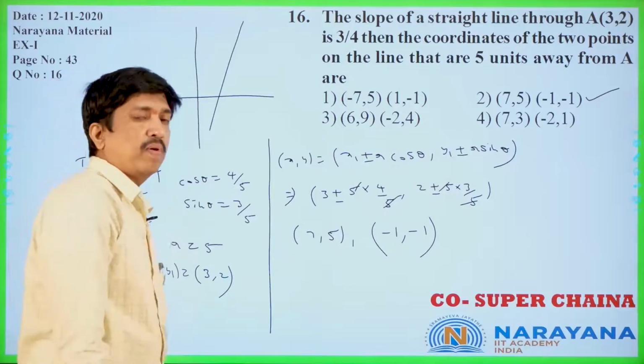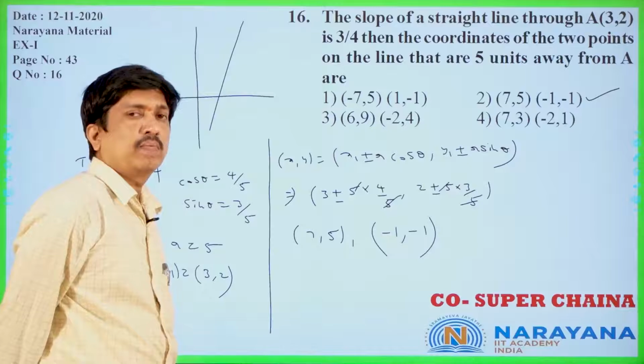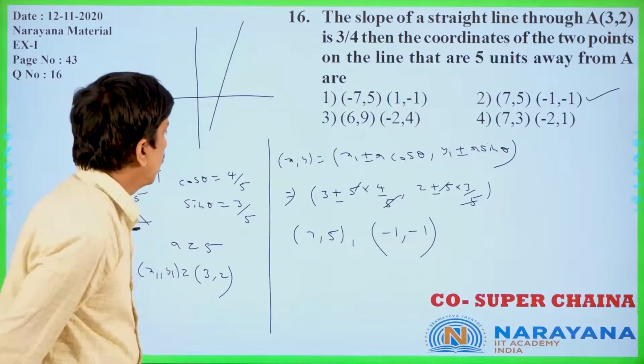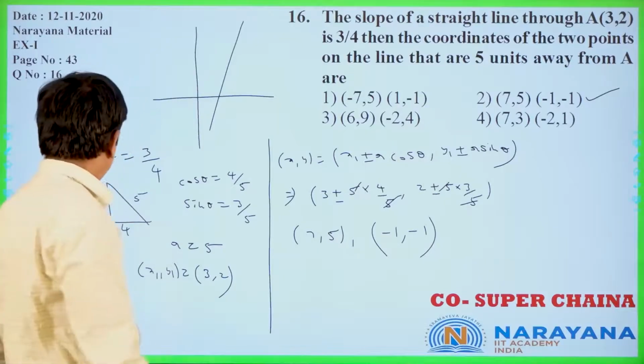So by symmetric form, that is the parametric form only, x equal to x1 plus or minus r cos theta, y equal to y1 plus or minus r sin theta. By that you will get the problem. Let us move to the next question only.